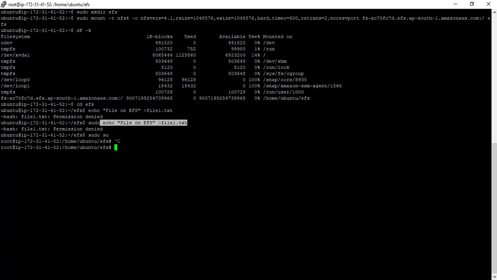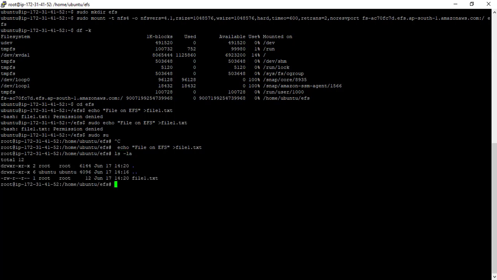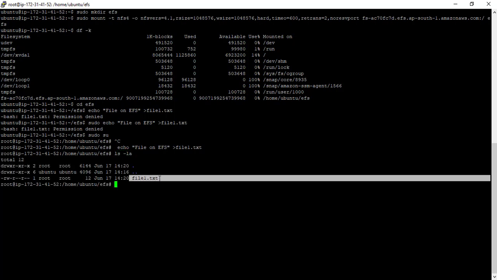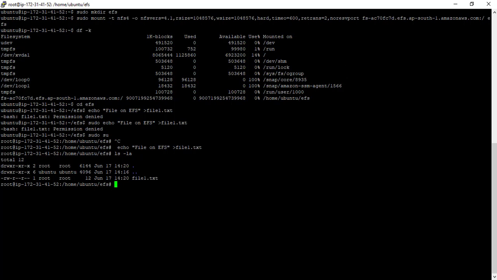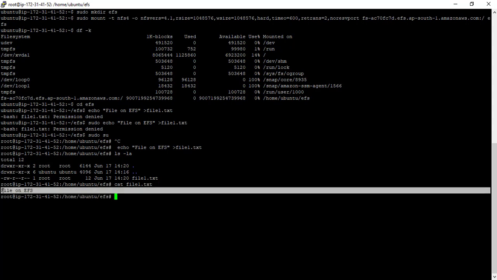I'll copy this, right click on this and then run it. Now it is run. Now I can use the ls -la command to list down the files. I have this file1.txt created now. Let me view what is there in that using the cat command. We have already discussed it earlier also. So I'll open it. It is saying "file on EFS".